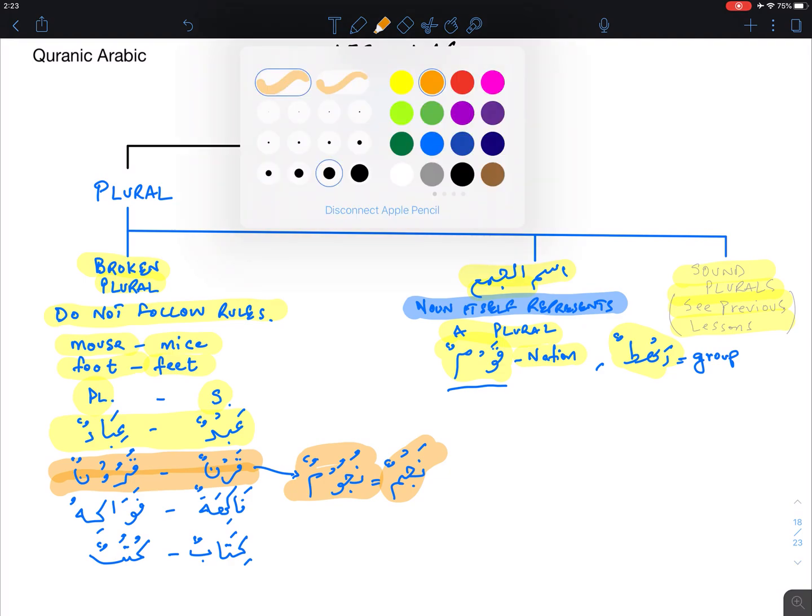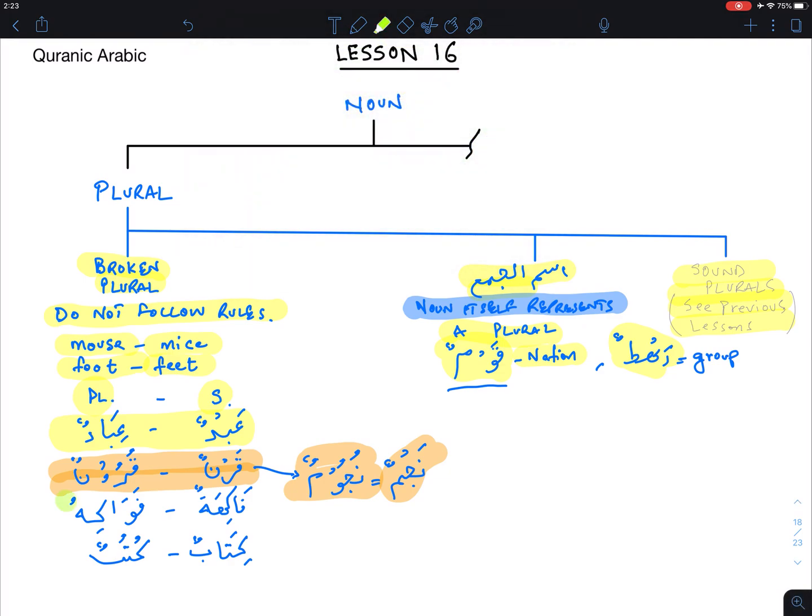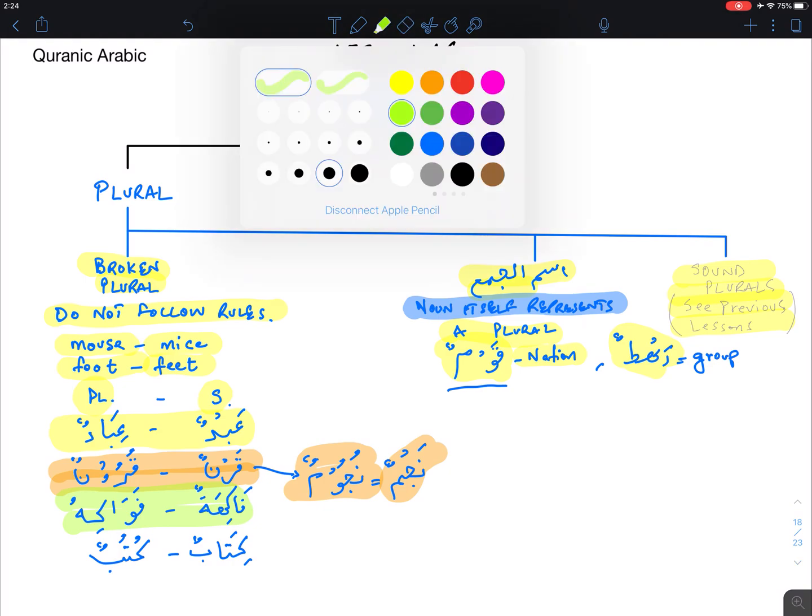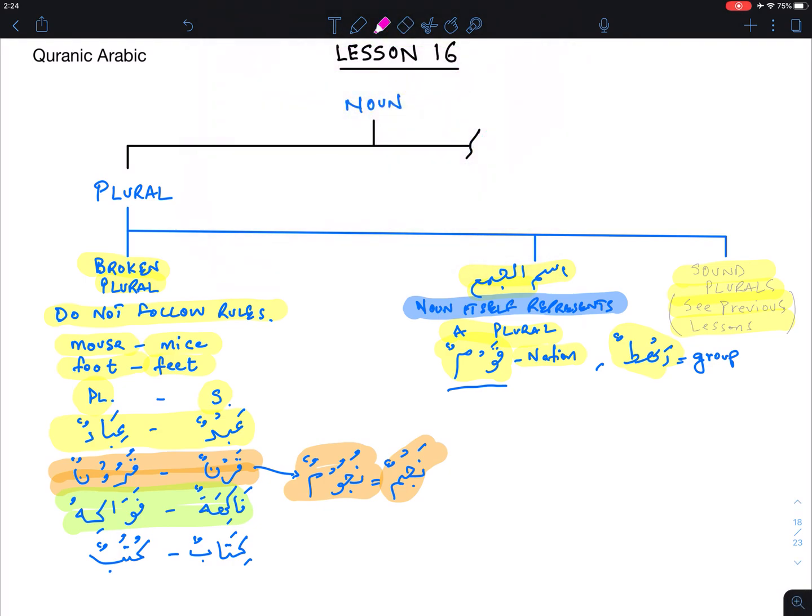The next one we can take here is fakihatun. Becomes fawakihu, right? Fakihatun, which is fruits, becomes fawakihu. So again, there is no per se relationship or formula that's being applied. You just have to memorize that. And the last one here is kutubun. Just add the ba here. So kitabun becomes kutubun. And we can show that. Let's try to show that in a different.